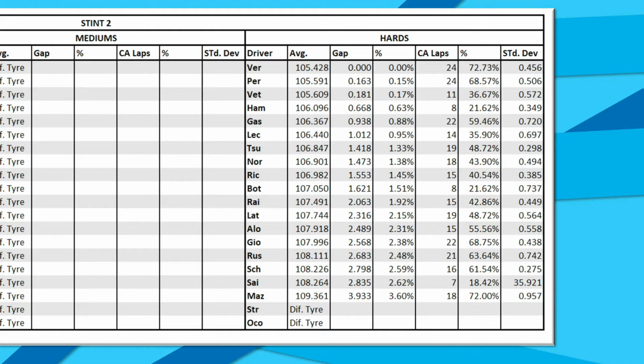And it was actually Max Verstappen and Sergio Perez who topped this leaderboard. Again, Sebastian Vettel finds himself P3, and then half a second down in clean air is Lewis Hamilton. Then comes Pierre Gasly, Leclerc, Tsunoda, Norris, Ricciardo, Bottas, and so on.